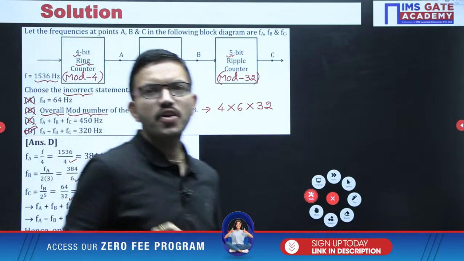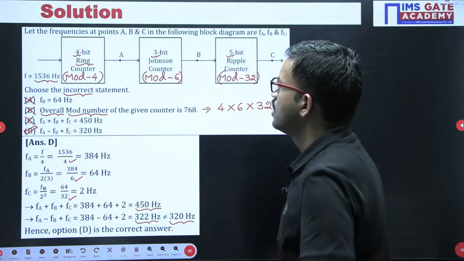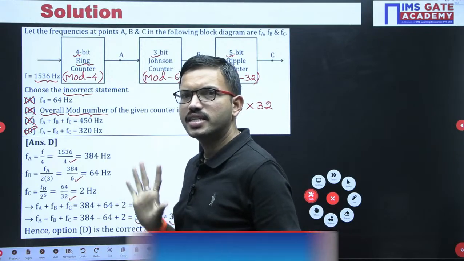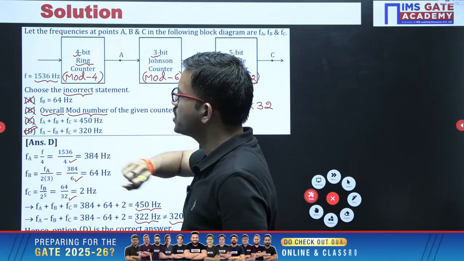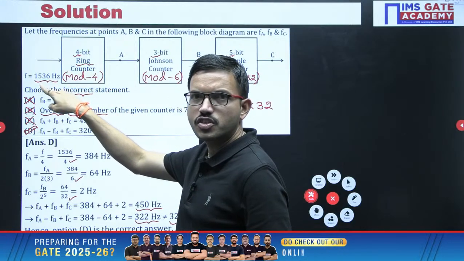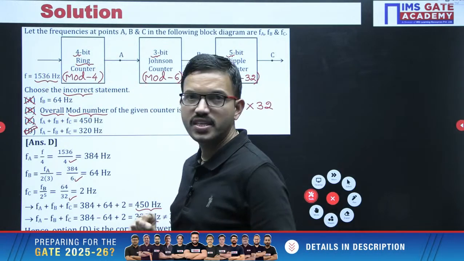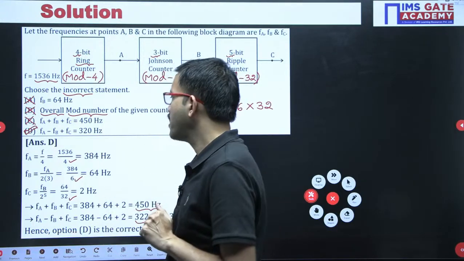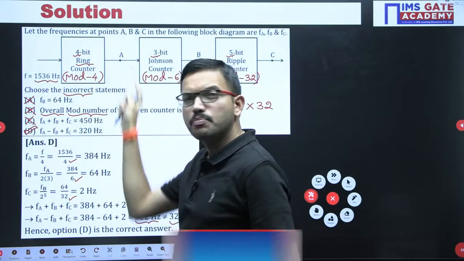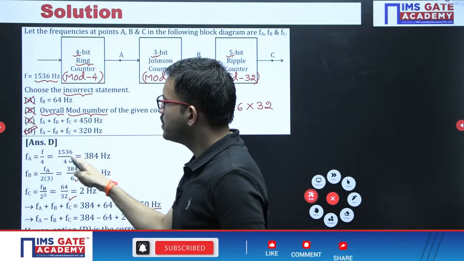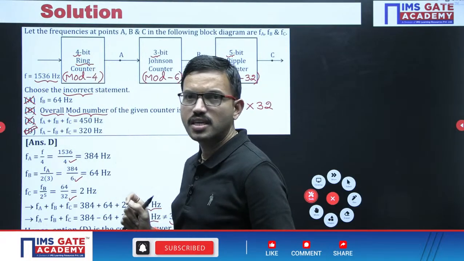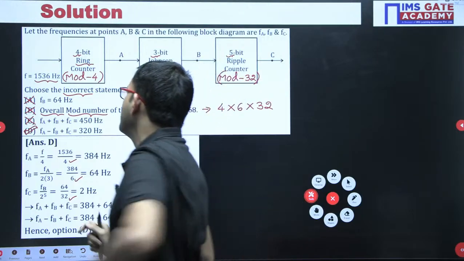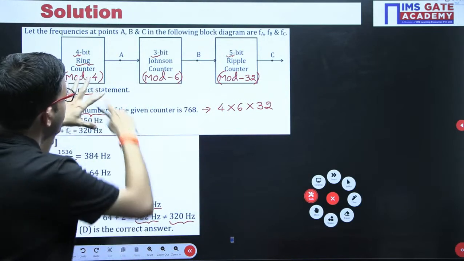Coming to mod numbers, it is very simple. Just for easy understanding, whenever you are having a mod n number, generalized case I am talking, whatever the incoming signal frequency you are having, that frequency is divided by this number, right? So it is very simple. In the generalized case, for any mod n counter, in the numerator you have the frequency of the incoming signal, and in the denominator you have the number of states.